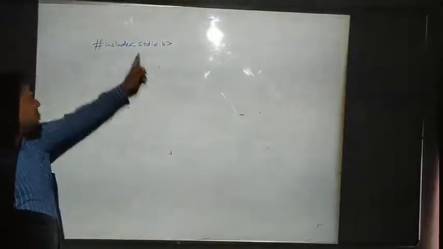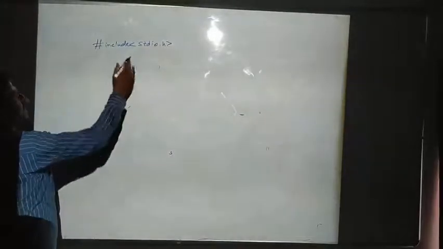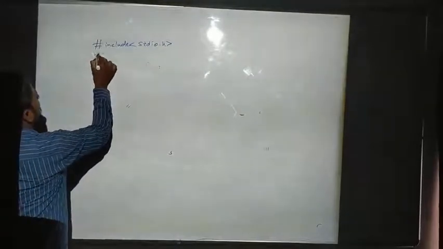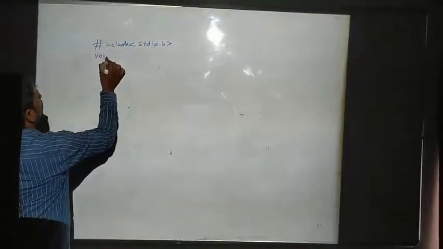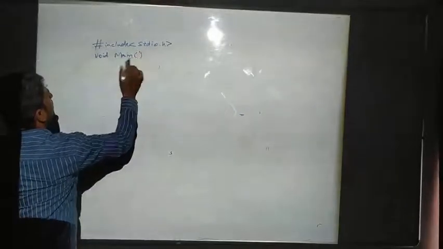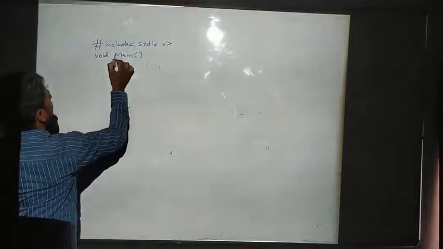This is a preprocessor I am adding. Which type of preprocessor? Just now we learned. This is the preprocessor I am adding here, which adds all the functions. Then void main. This is the main function I am giving here.